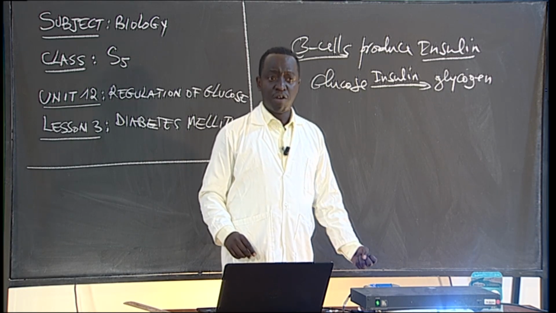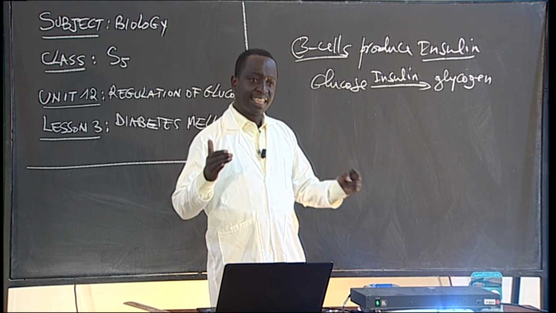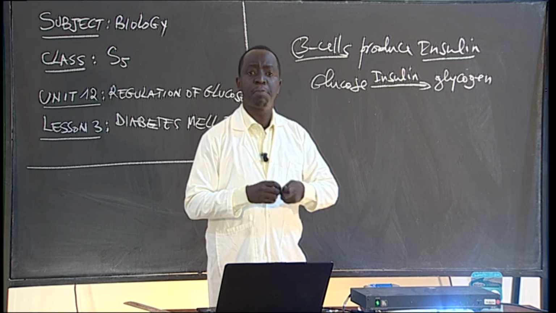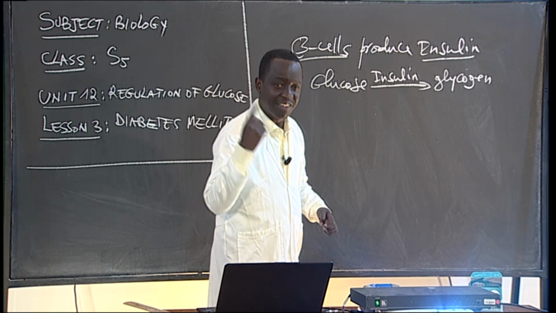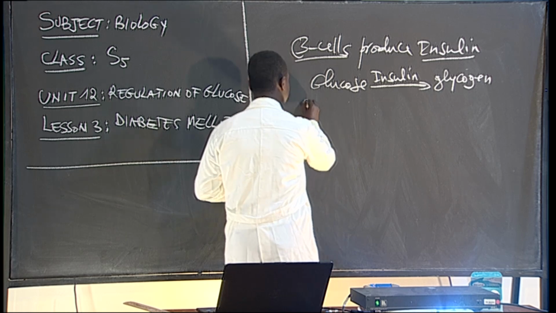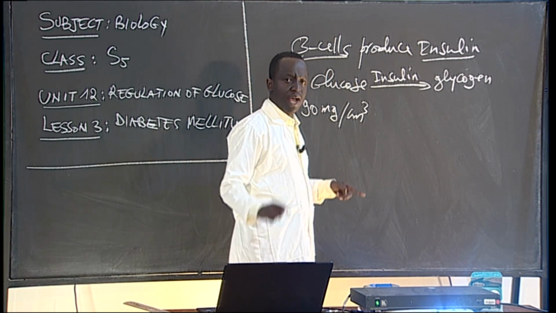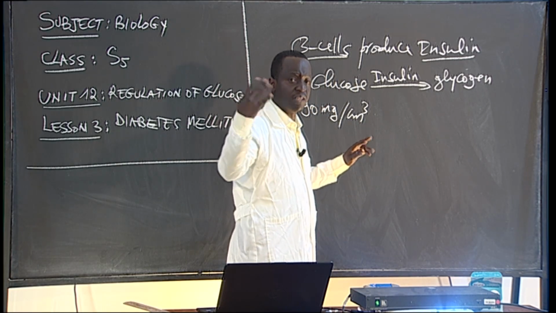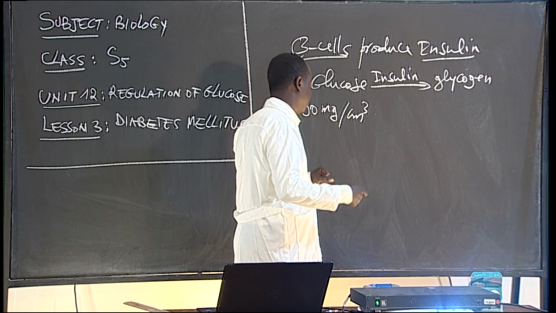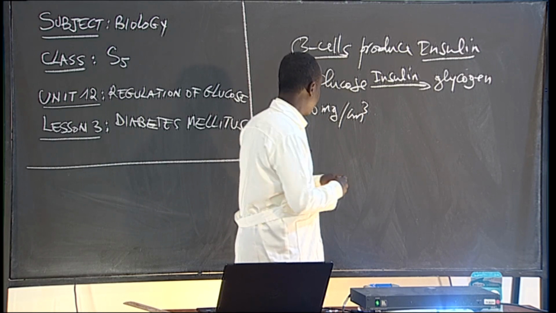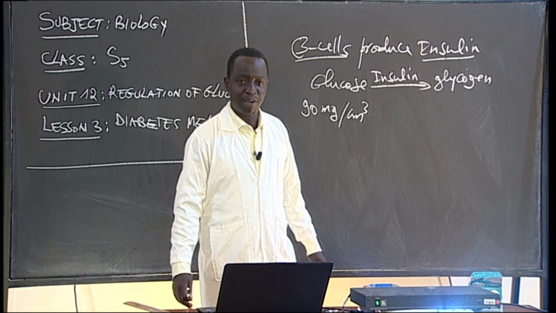So hyperglycemia means high blood glucose level. This level can reach between 300 to 1,200 milligram per centimeter cube. Remember, the normal blood glucose level is 90 milligram per centimeter cube. So when this increases, it can go higher, even up to 300. Imagine 300. When it is at that level, you have what you call diabetes.